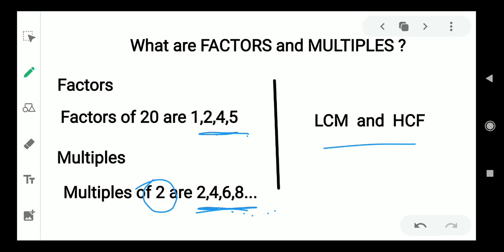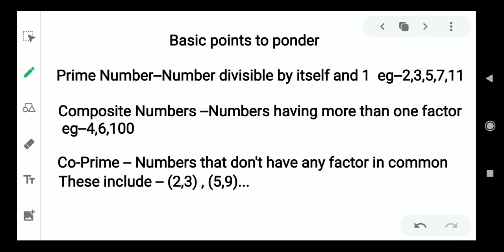We are going to discuss it a bit later, but before we continue, there are some basic points that must be known. Many times it happens that we don't know about some of those particular numbers.